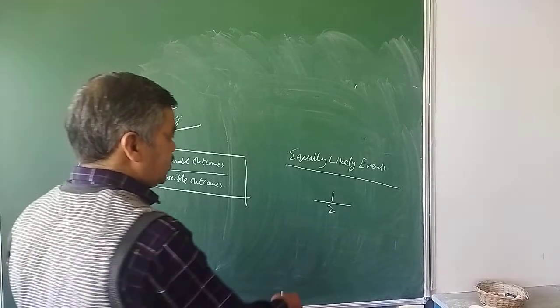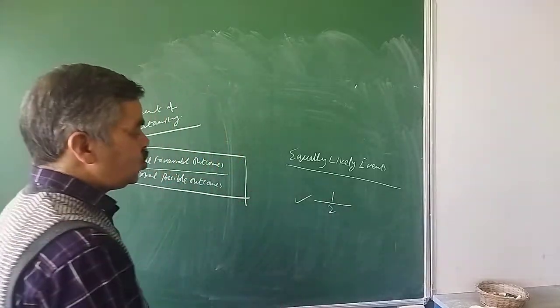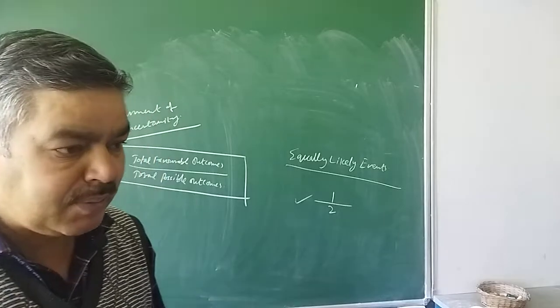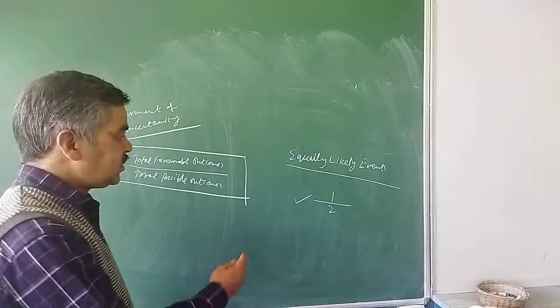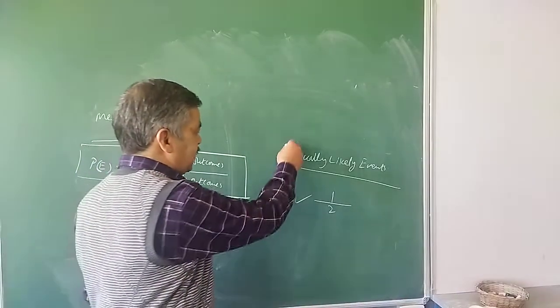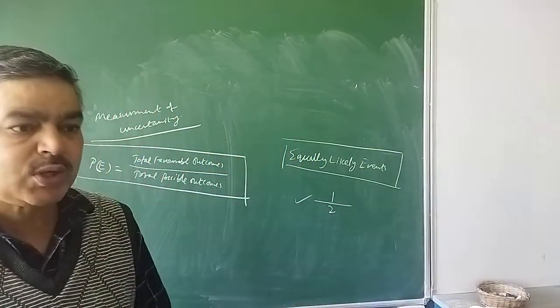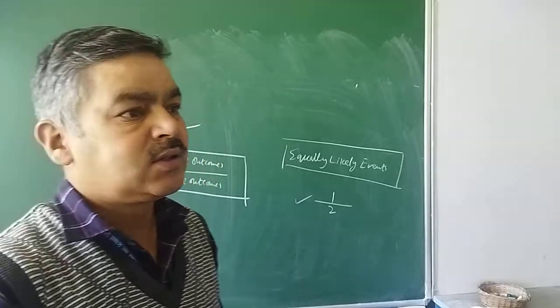So to say, the reason to toss the coin before the start of any game, for example a cricket match, is that the chance of winning the toss for both the captains is 50-50.